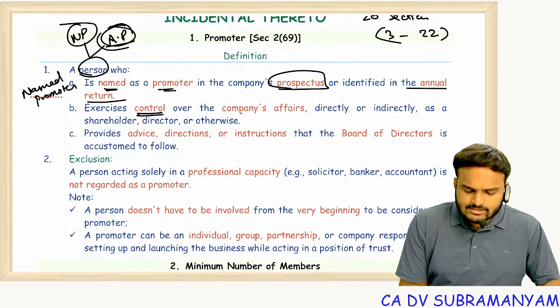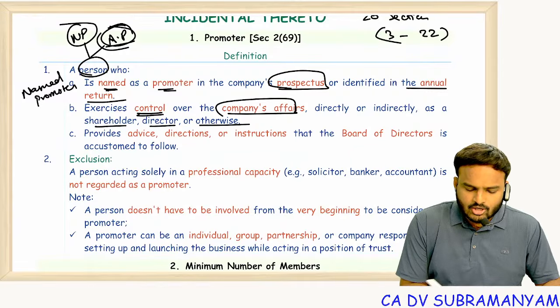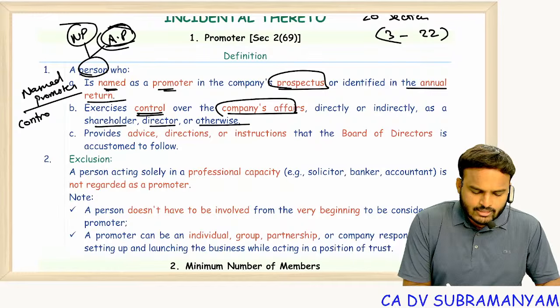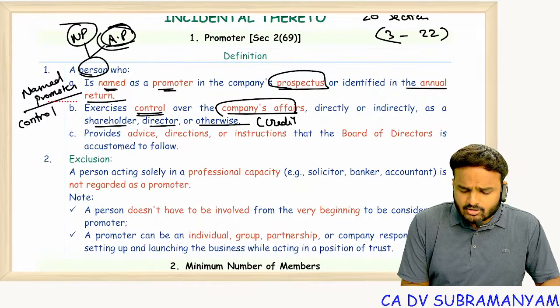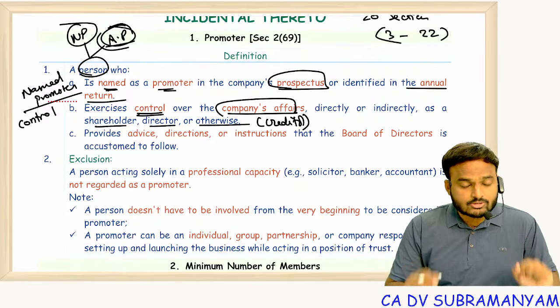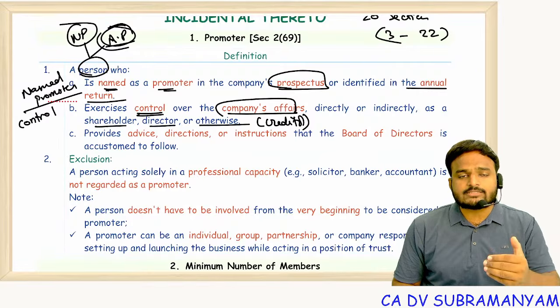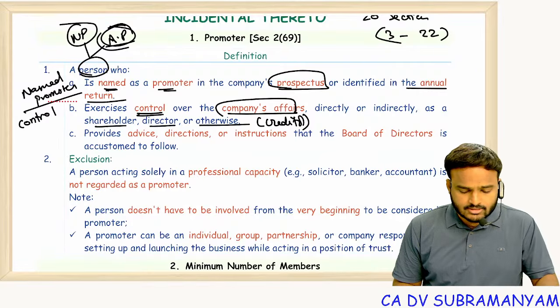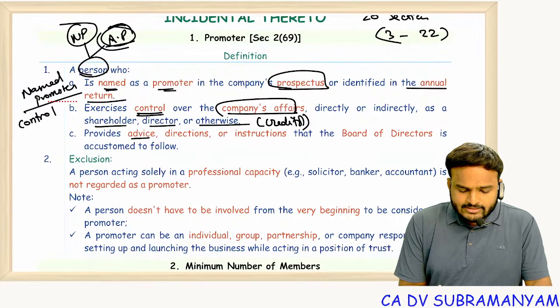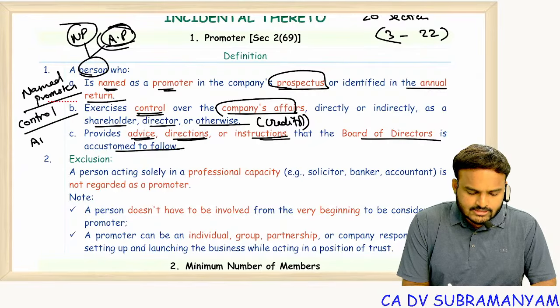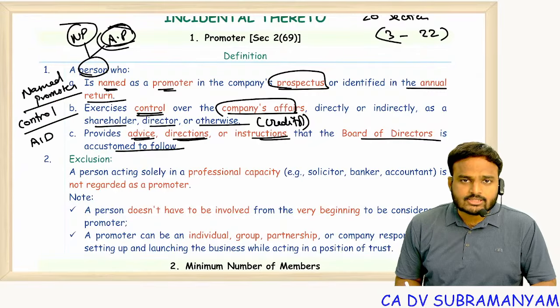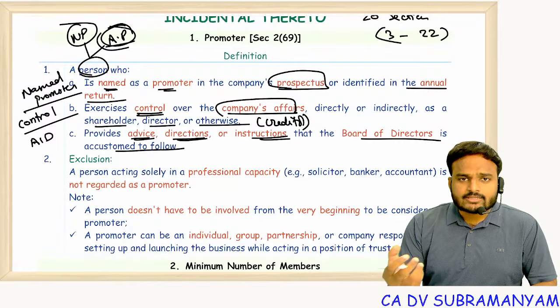And the second one is one who exercises control over company affairs directly or indirectly as a shareholder, director or otherwise. So the second one is one who has control over the affairs of the company as a director or a member or otherwise. Maybe a creditor also. A creditor is also a promoter if he is a major financier. Clear? Next, one who provides advice, directions or instructions that the board of directors is accustomed to follow. That is AID: advices, instructions, directions, which the board of directors follows.